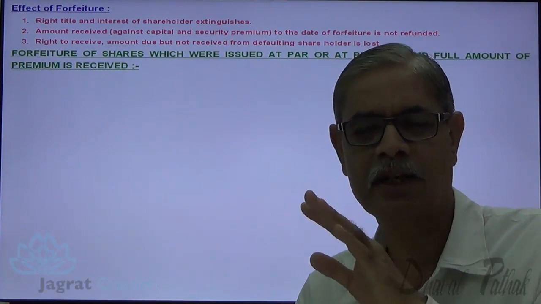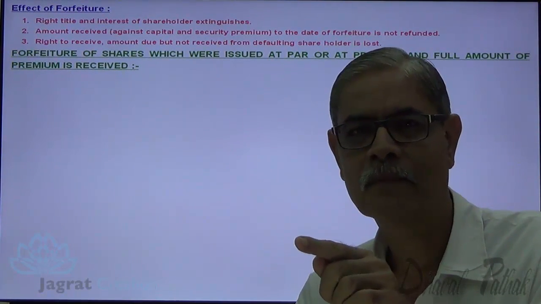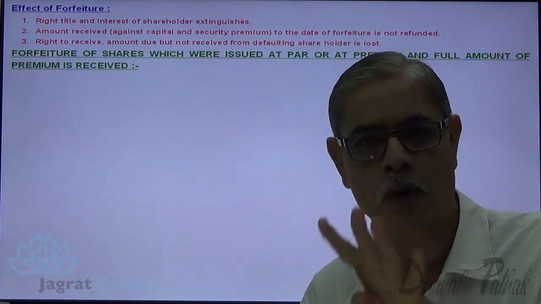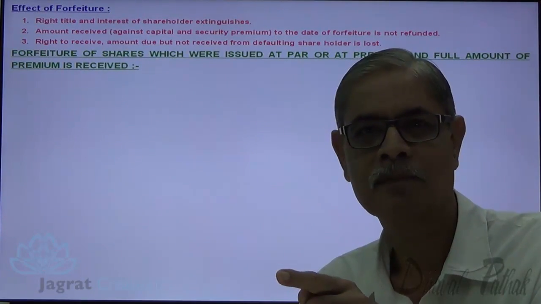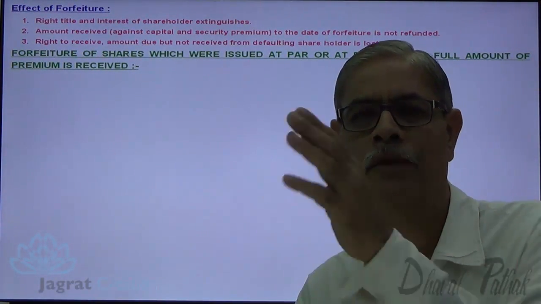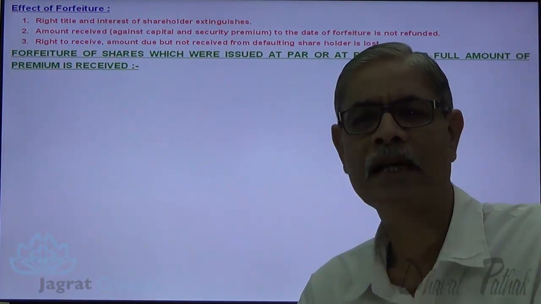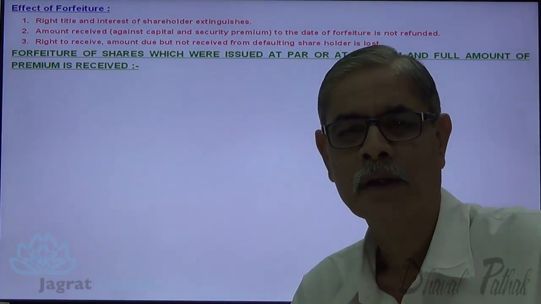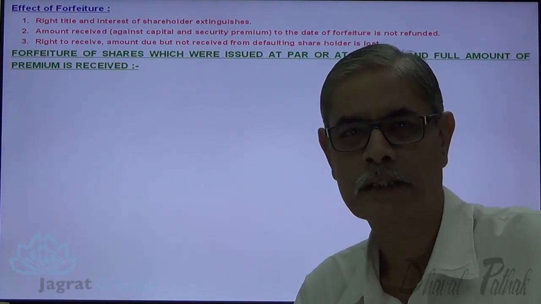The next consideration will be shares issued at discount, forfeited for non-payment and reissued. The fourth consideration that we shall discuss: shares issued at premium, premium is not received, other calls are also not received, and shares are forfeited and then reissued. These are the various options which we are going to consider in the theory discussion of forfeiture and reissue of shares.